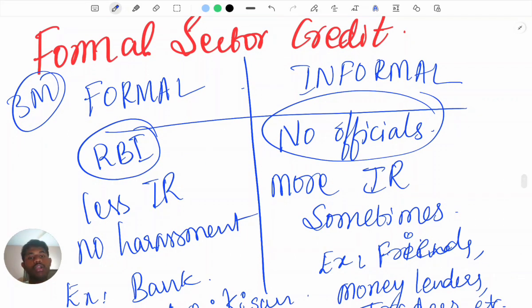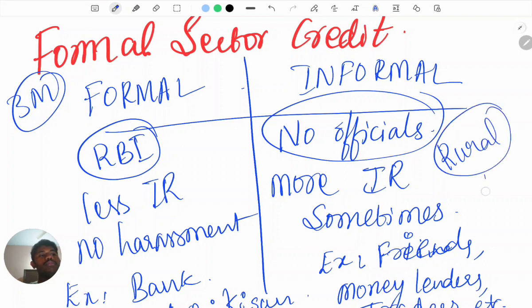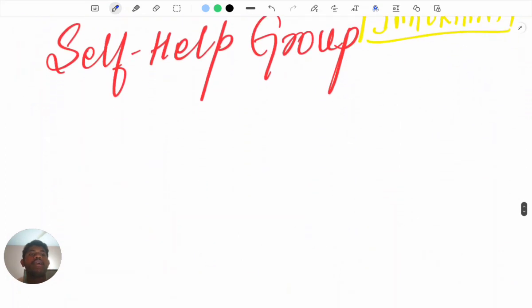In this, what you are going to keep in mind is that usually rural households take money from the informal sector itself. You can observe a pie chart given in your textbook, page number 49. You can observe that usually poor people are taking from informal sources, hence they're usually harassed and sometimes they will fall into a debt trap.